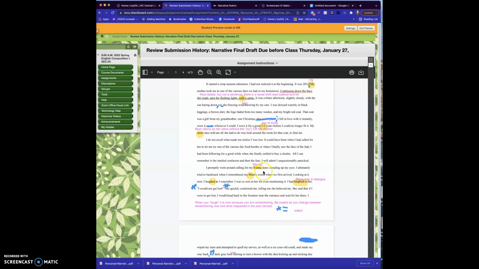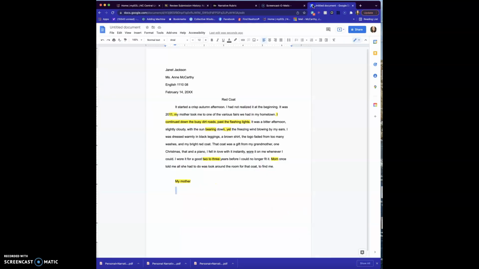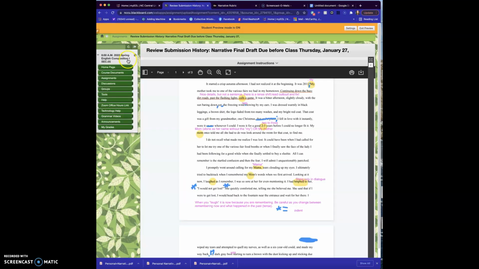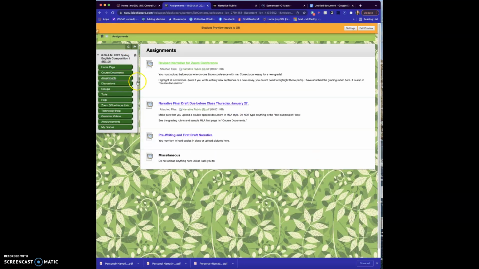I've written little notes in pink all over your paper. So then when you finish your document, you're going to download it as a PDF. If you're using Google Documents, you can upload Word documents. Please do not put any other formats. And then you're going to come over here to assignments and upload it in the revised narrative spot.